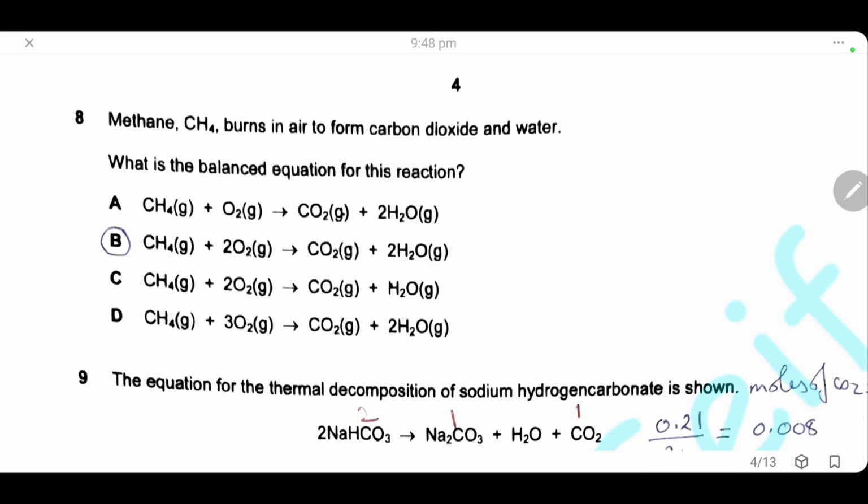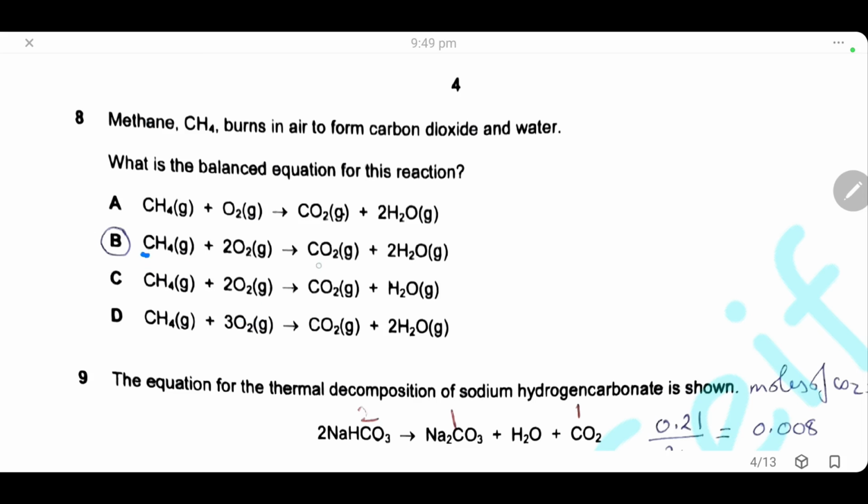Question 8. Methane burns in air to form carbon dioxide and water. What is the balanced equation for this reaction? Here you have to check the balance for each of the four options, and you have to check that the number of the atoms in the reactant equal to the number of atoms in the product.